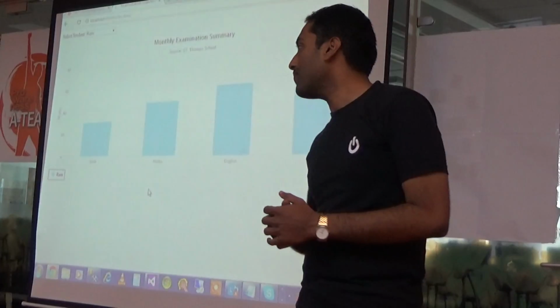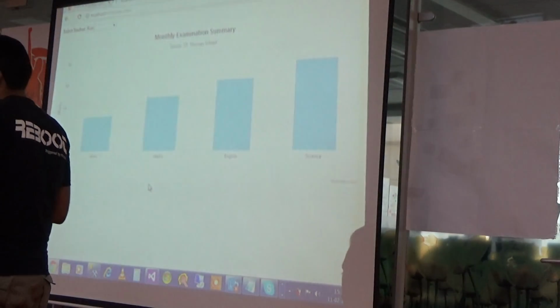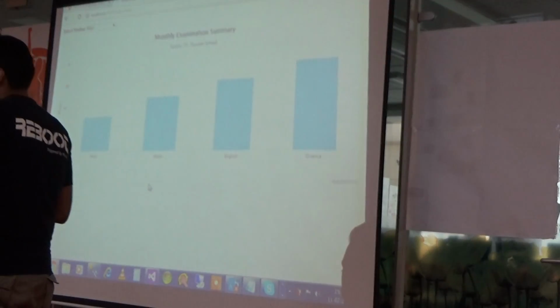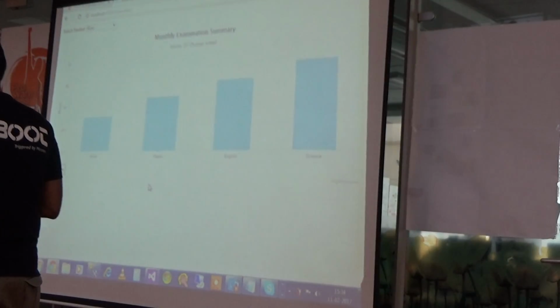Yes, sir. Suppose I want to display two student information together. How are you doing the two index? Suppose Ram and one more student, and I want to display both student information together in one graph.